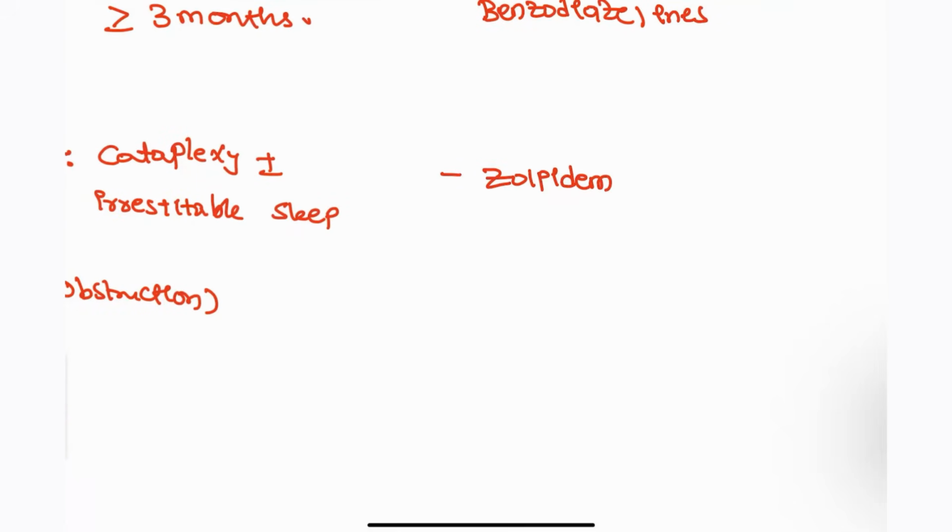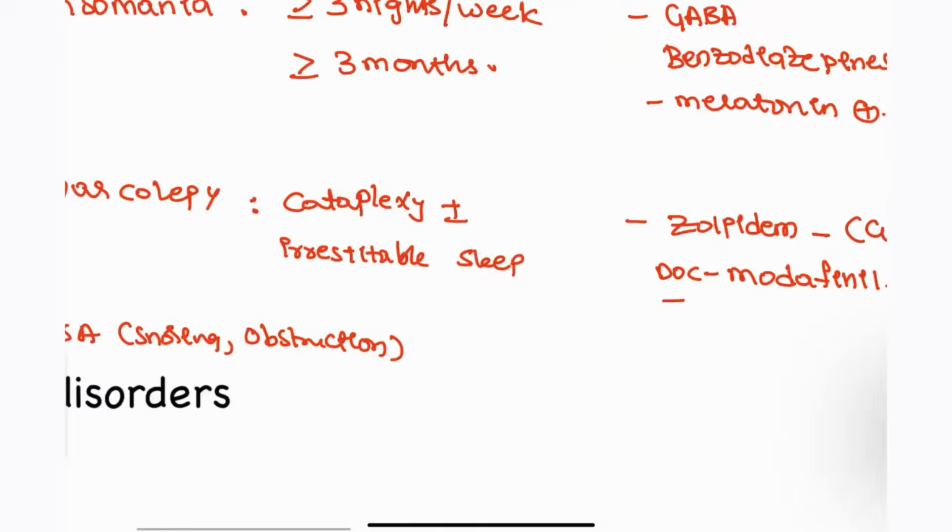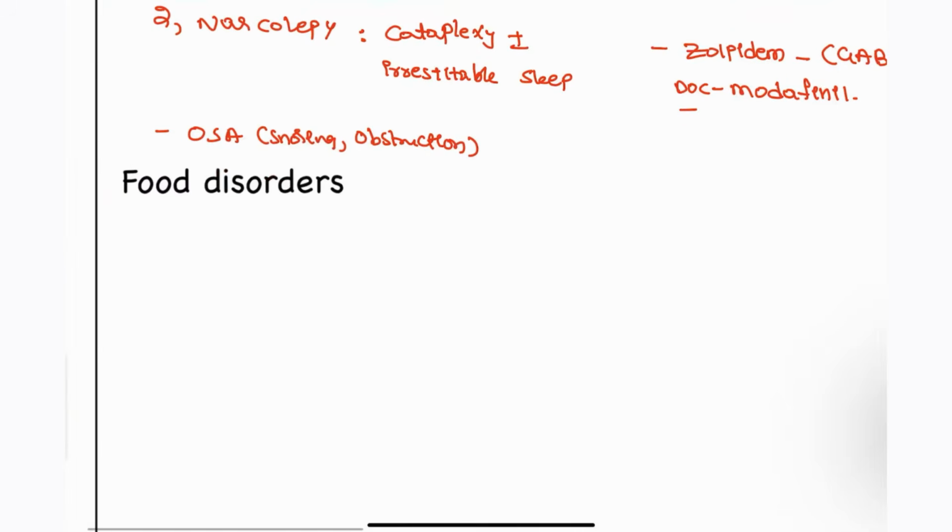And also melatonin drugs can be given for this patient, right? These are some of the drugs we can use. And the only drug of choice for the patients of narcolepsy is modafinil. Remember, zolpidem is going to increase the GABA activity. That is why zolpidem is a drug that we can use. But only for narcolepsy, if they ask for the drug of choice, modafinil is what you have to choose.